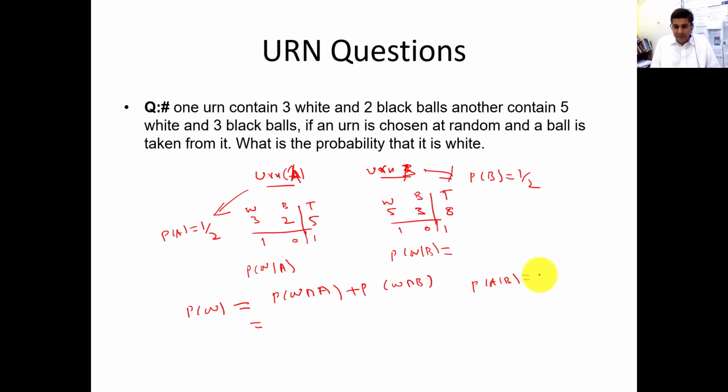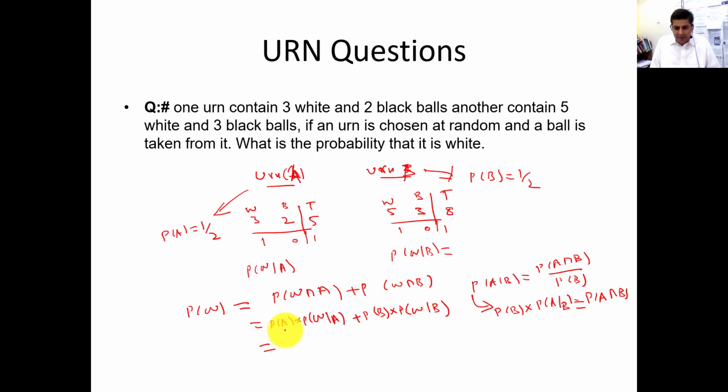Let's suppose A given B will be written as probability of A intersection B divided by probability of B. So you can write probability of B into probability of A given B is equal to probability of A intersection B. Similarly, using this definition in this example, probability of A into probability of white given that it came from urn A, plus probability of B into probability of white ball given that it came from urn B.